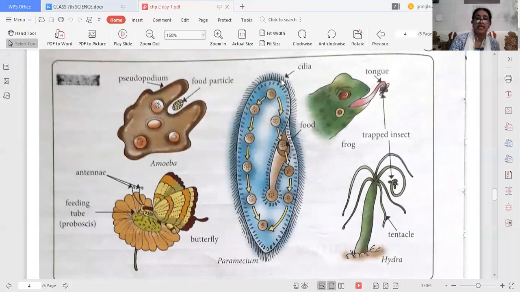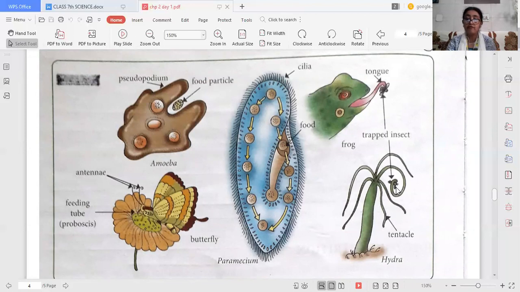And these cilia take in food particles and water into the body. Now if we go to hydra, you can see they have tentacles, finger-like outgrowths which are known as tentacles. And these tentacles are used to put prey into the mouth.